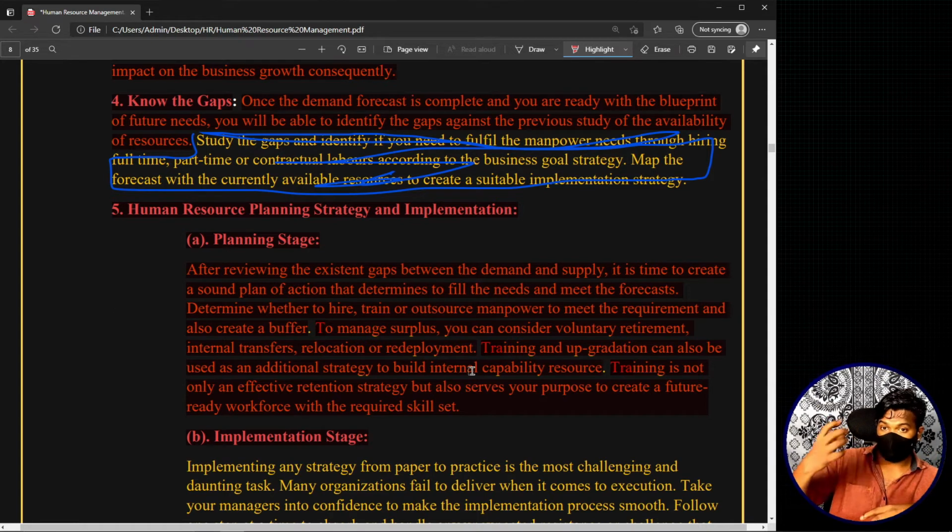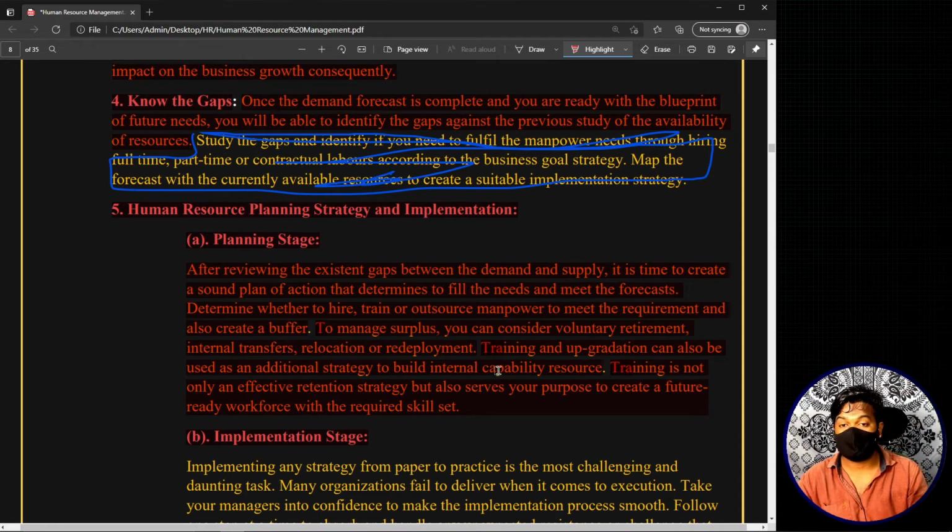If your future requirement is more and you don't have enough workforce, then you either do hiring, or you provide training, or you do outsourcing and all these things. But if your future requirement is less and you have so much workforce, you can also consider different things in order to manage this surplus, like redeployment, or relocating them, or voluntary retirement and all these things. So basically here we are coming out with a plan on how to fill that particular gap.